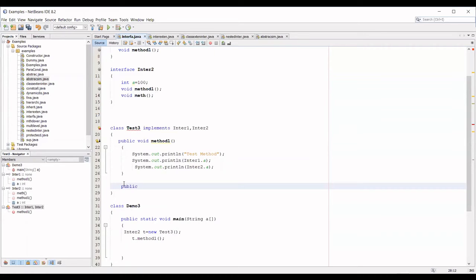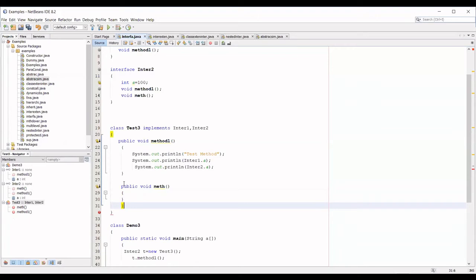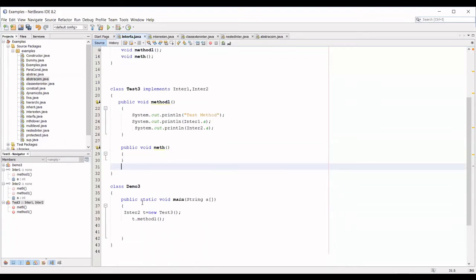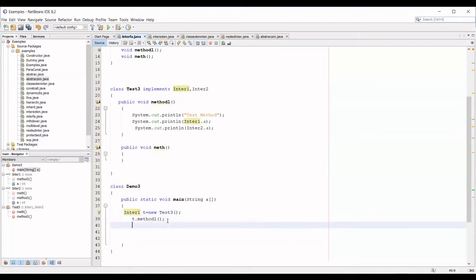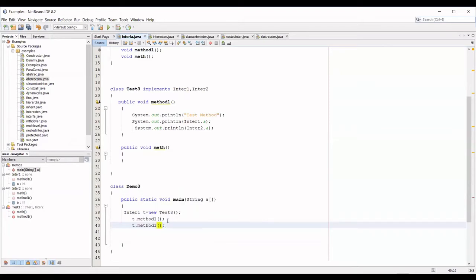So public void method. So it's an empty implementation. Now when I'm trying to call through inter1, t.meth. Is it possible? No. There's an error.